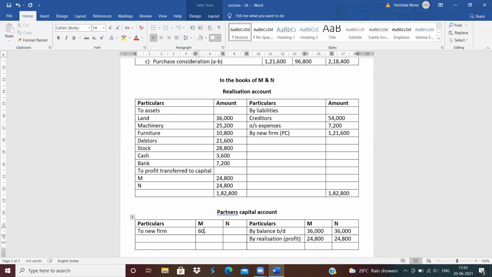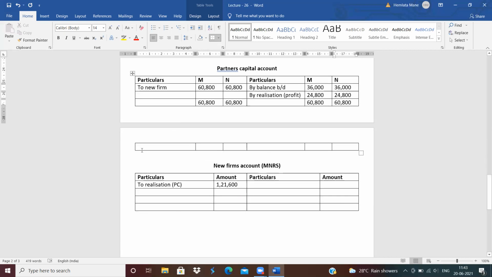The difference transferred to new firm is 60,800. And total is also the same, 60,800.